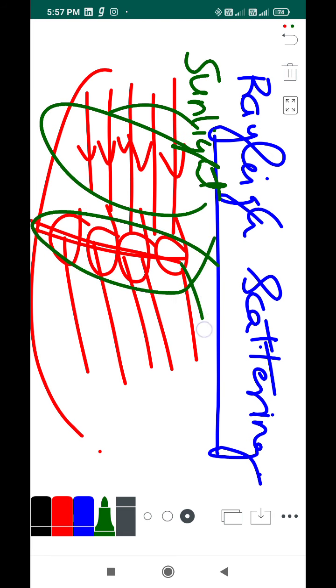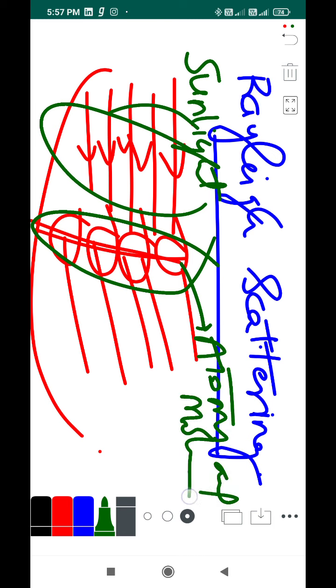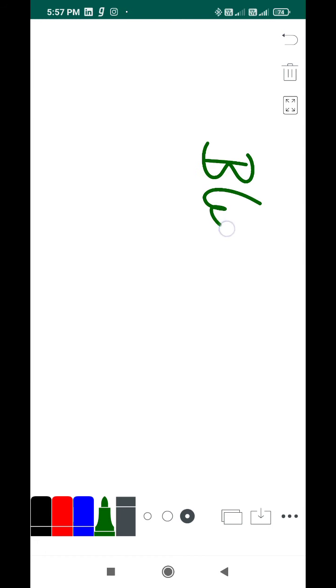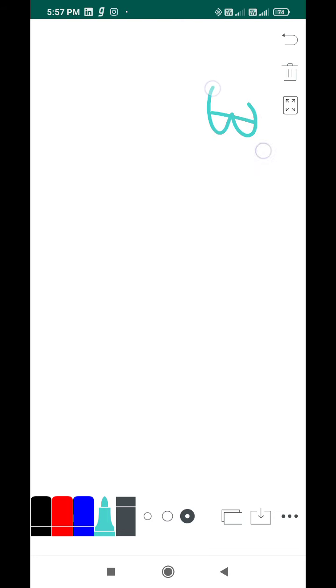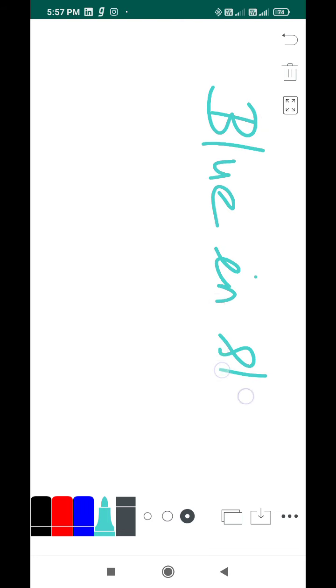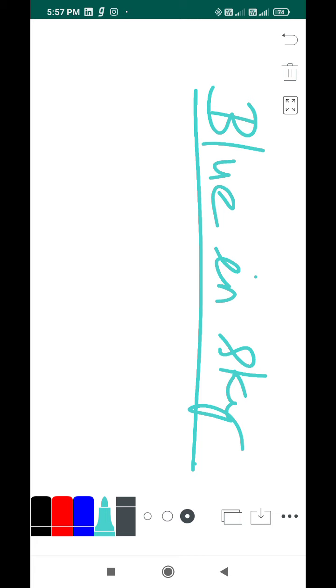We have atoms and molecules from the atmosphere as the medium, and we have our scattered beam. So this is Rayleigh scattering. By nature it happens, it's something related to nature. And because of Rayleigh scattering you have blue color in your sky. Consider the sky as your atmosphere.